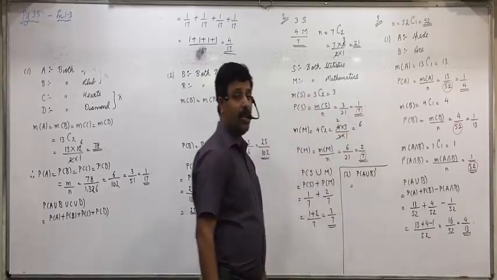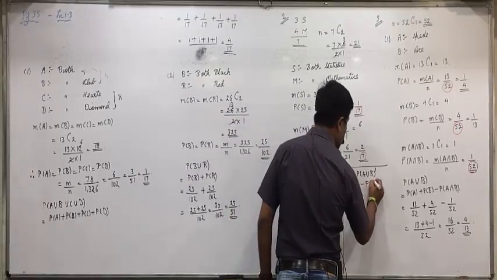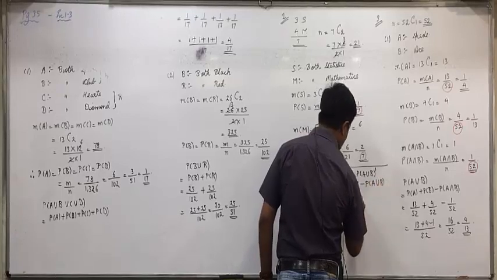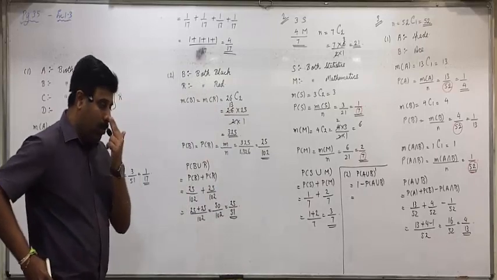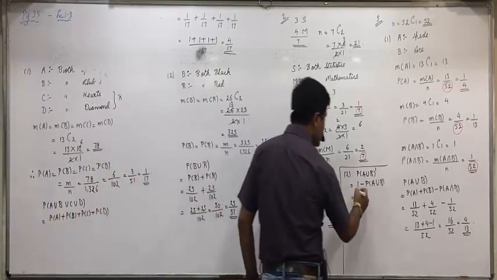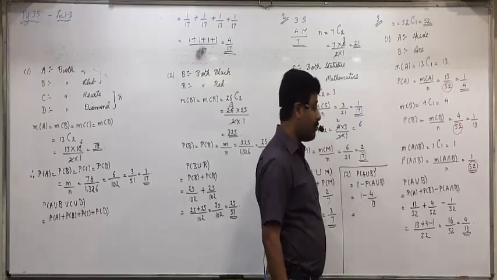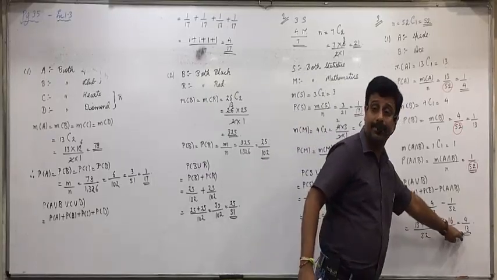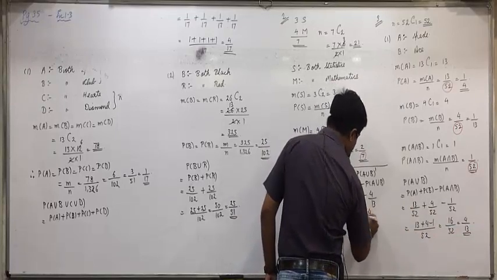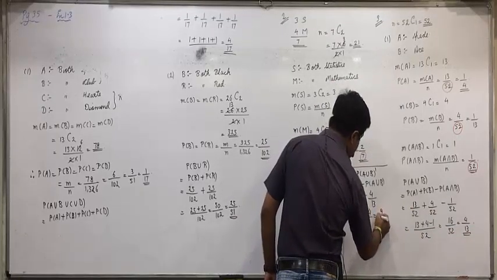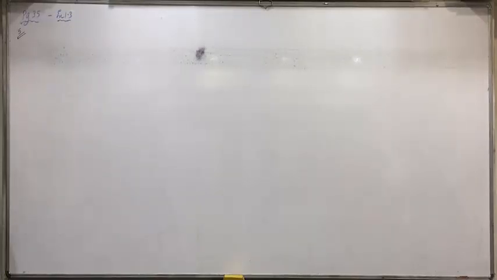Now how would we find (A union B) complement? 1 minus P of A union B. One minus 4 by 13. 13 into 1, 13 minus 4 by 13, that is 9 by 13.